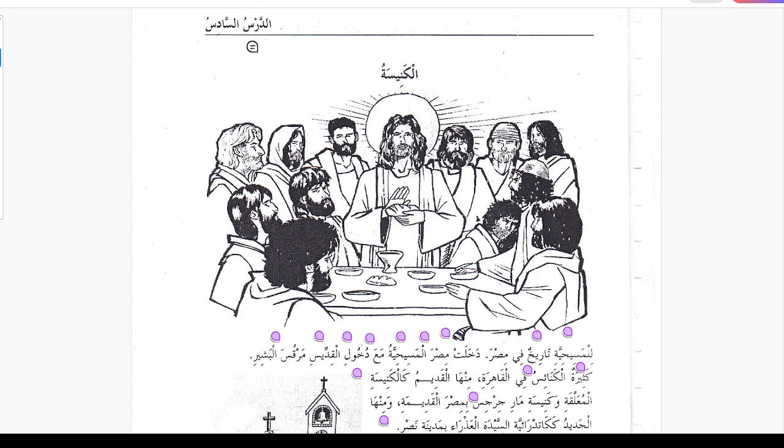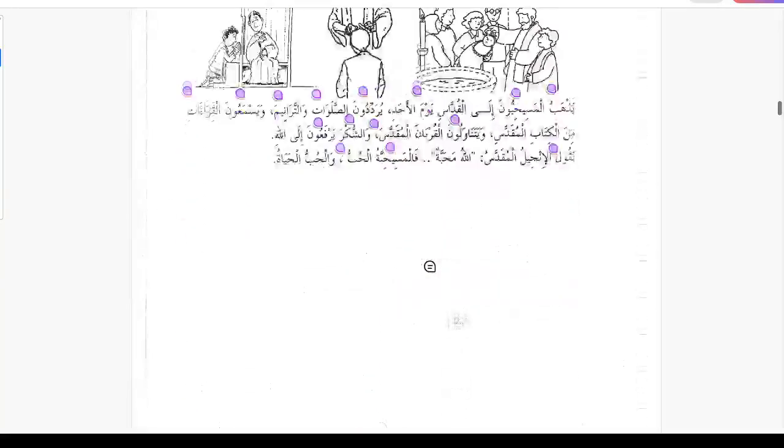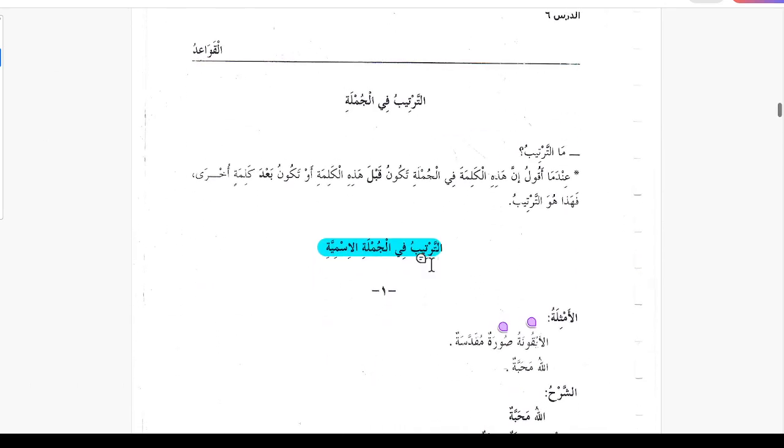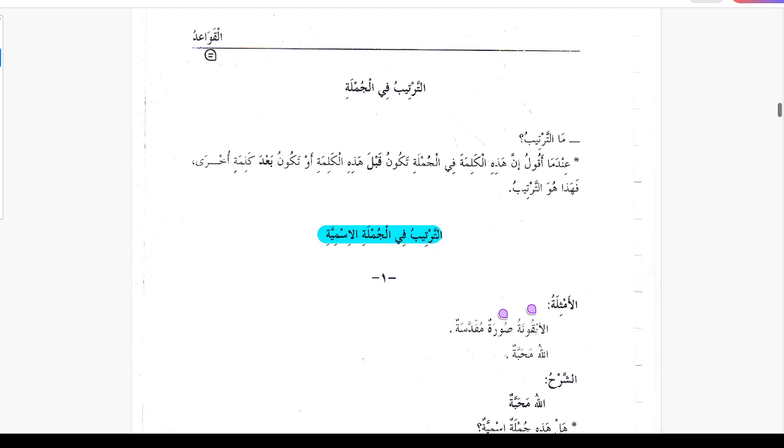Today we are supposed to start from lesson number 6, Ad-Darsus Sadisu, and the topic is Al-Kanisatu, the church. Before we go through the main lesson, I would like that we go through the rules first. What are the rules of this lesson? So let's go through the Qawaid.